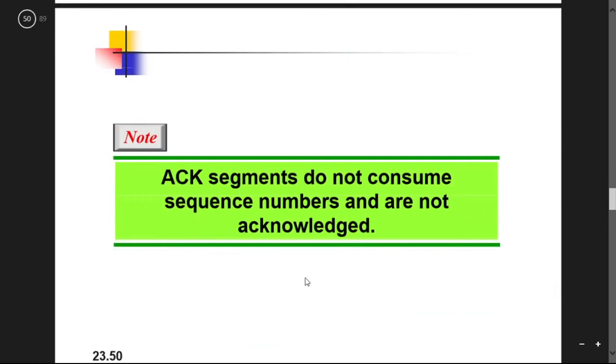ACK segments do not consume any sequence number and are not acknowledged.